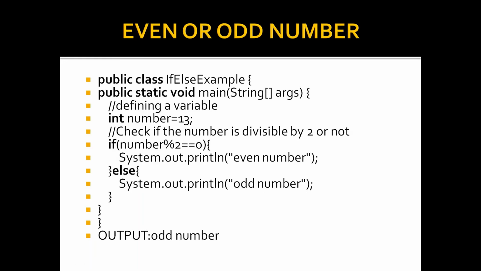If the number is divisible by 2 and yields the remainder 0, it prints the even number. Otherwise, it prints an odd number. Since I defined the number as 13, dividing 13 by 2 does not give the remainder 0, so it automatically executes the else statement. So the output will be the odd number.